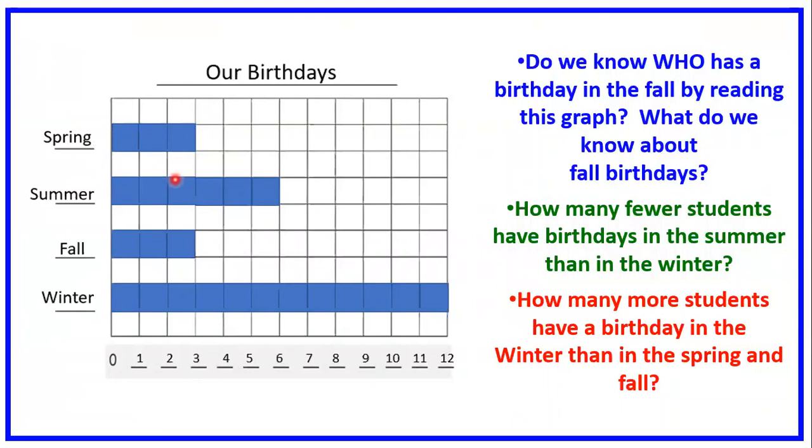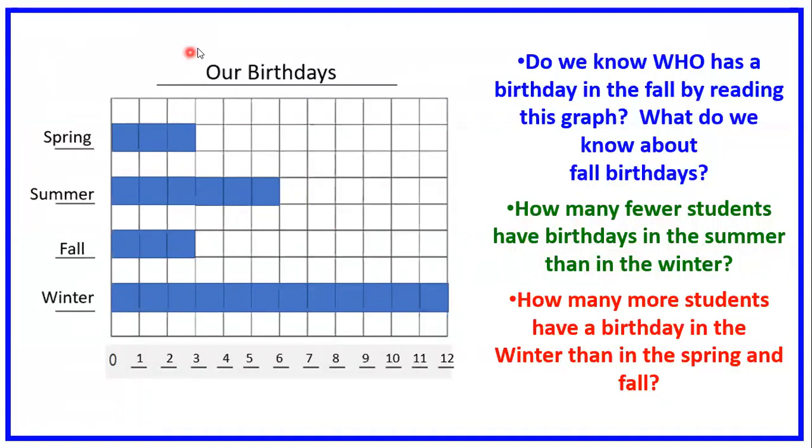But what do we know about fall birthdays? Well, we know that there are 1, 2, 3 birthdays. We know that there are 3 birthdays, but we don't know who, right? Next question. How many fewer students have birthdays in the summer than in the winter?